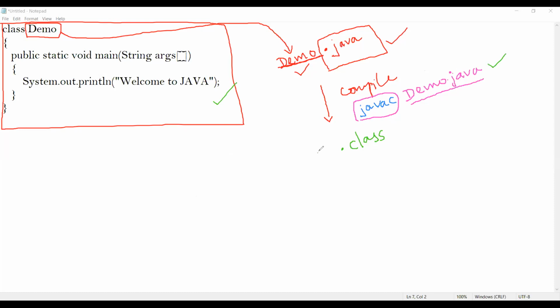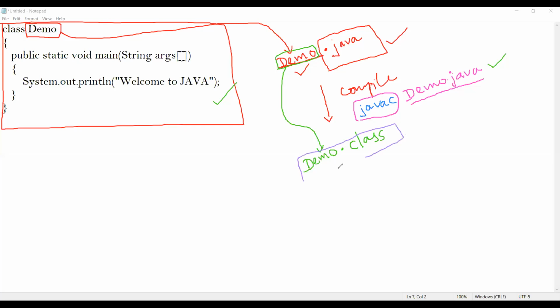And what is the name of this .class file? The name of this .class file will be the name of the class. The name of the file is demo, and the same thing I'll get here. The name which you have given to the file, the same corresponding .class file will be created. Is it right, students? So once I compile the program successfully, it's going to produce a .class file.